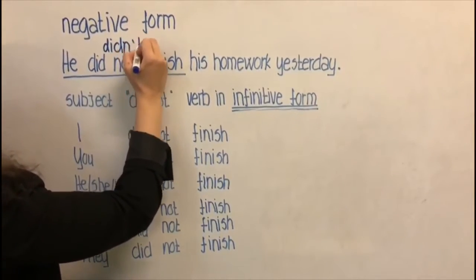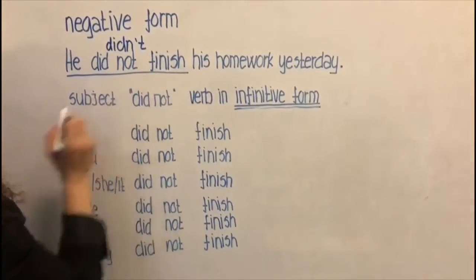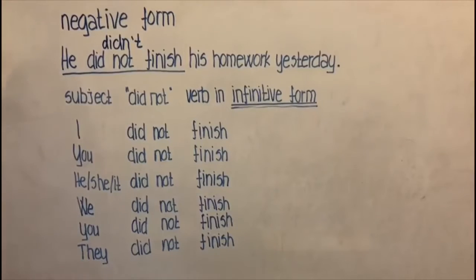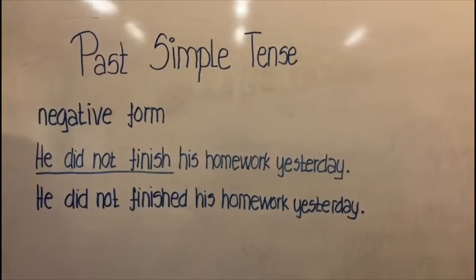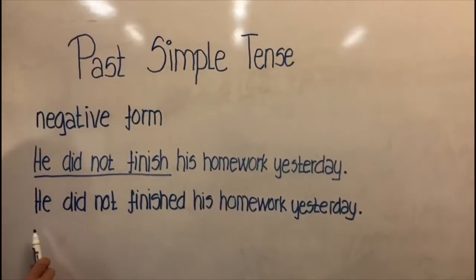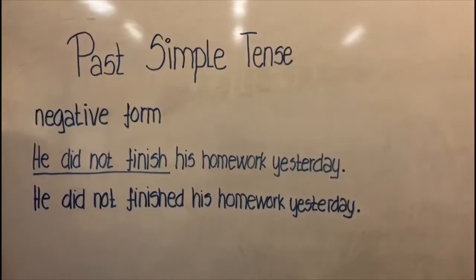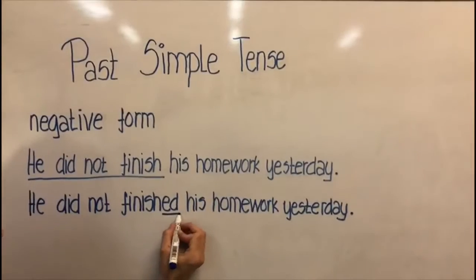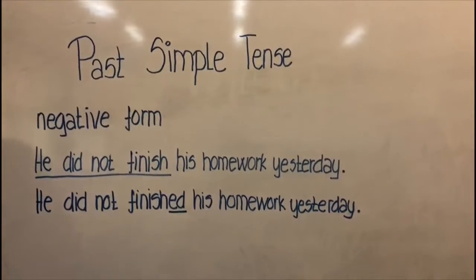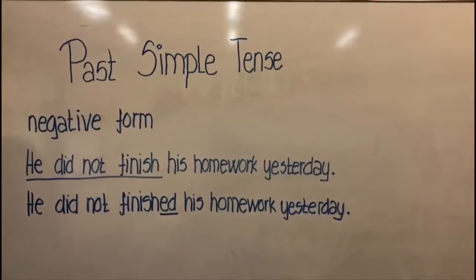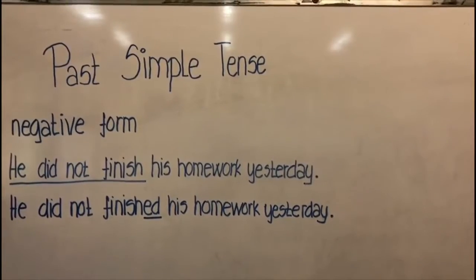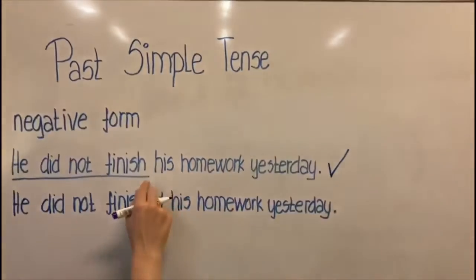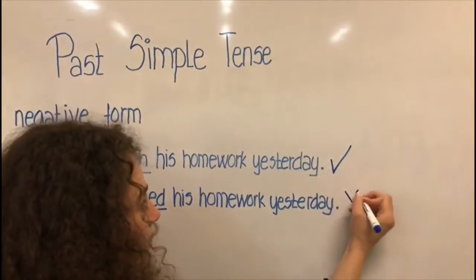Instead of he did not finish, we can say he didn't finish his homework yesterday. Didn't is the contracted form of did not. Now we have this example. He did not finished his homework yesterday. This is past simple, so this is wrong. That's wrong because in the negative, it must be in infinitive form. This is right, infinitive form, this is wrong.